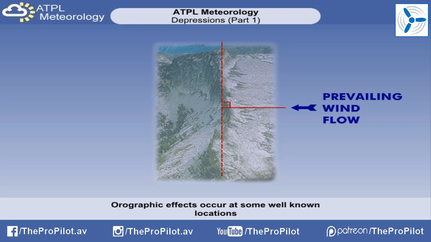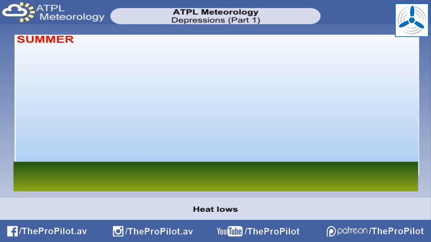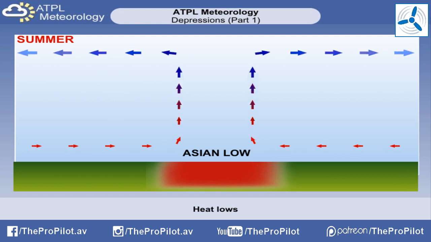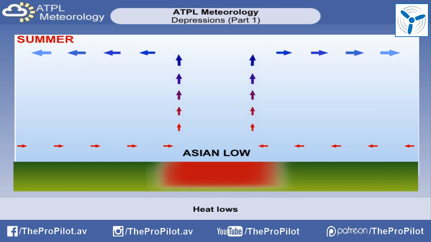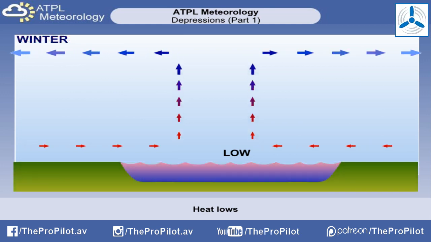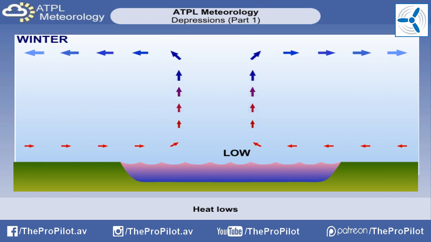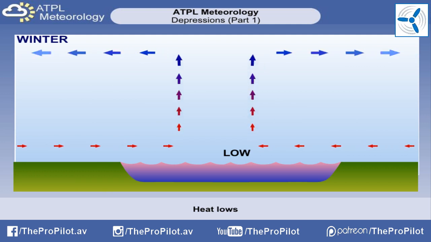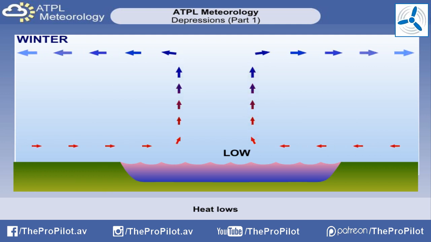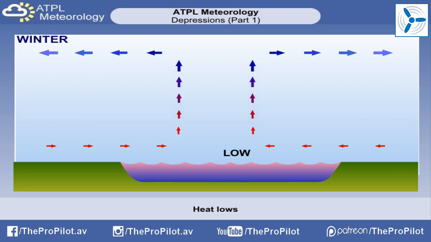In the lesson on pressure systems, we looked at the basic concept of small-scale thermal lows or depressions. Examples of these are heat lows, which form over land in the day during the summer months, such as those we often see over the Iberian Peninsula. In winter, over bodies of water, such as the Caspian Sea and the Great Lakes of North America, we sometimes see the same effect.